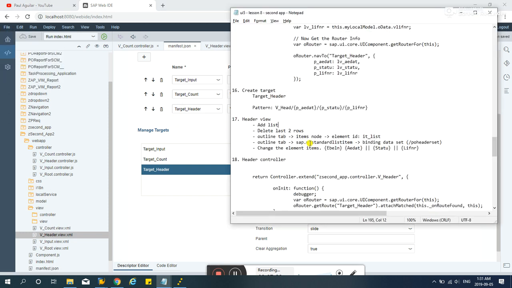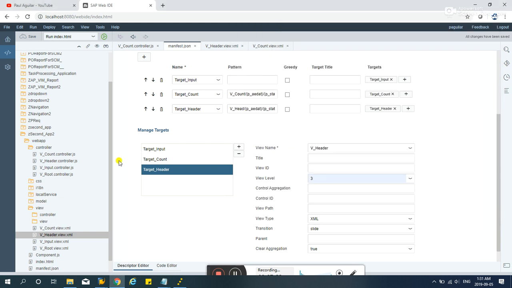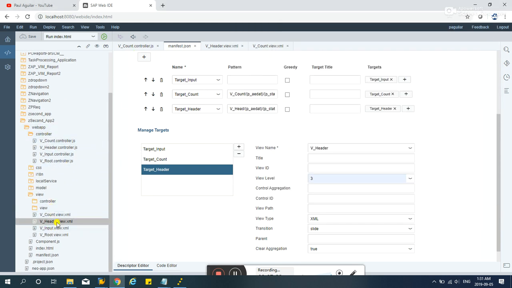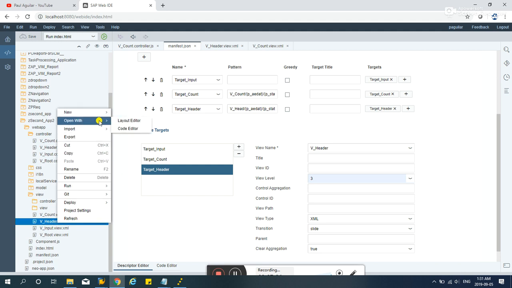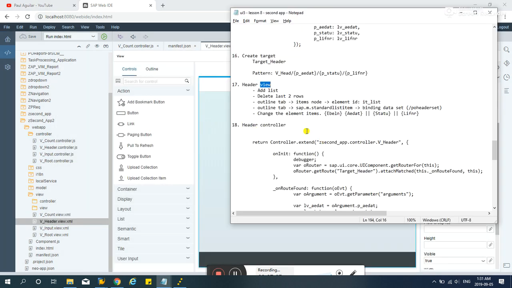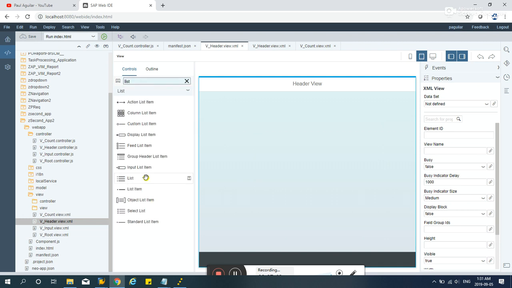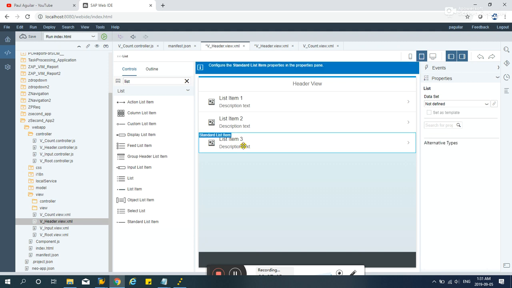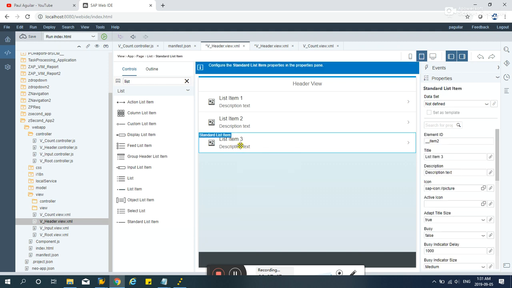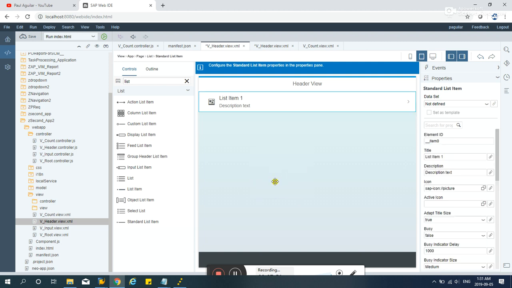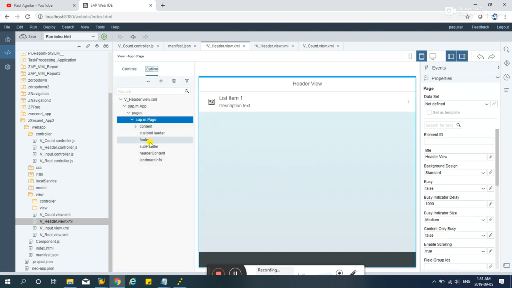After that, in the header view, we'll be adding some stuff there. Where's the header view? Open with layout editor. We'll be adding a list. Delete the last two, and go to outline, content, set list.